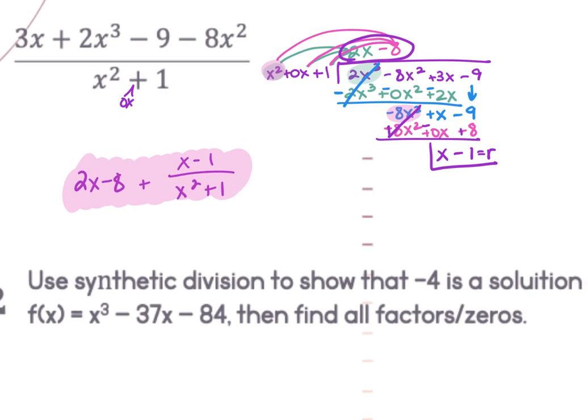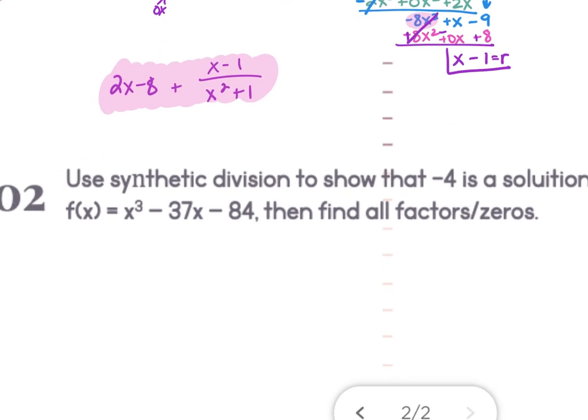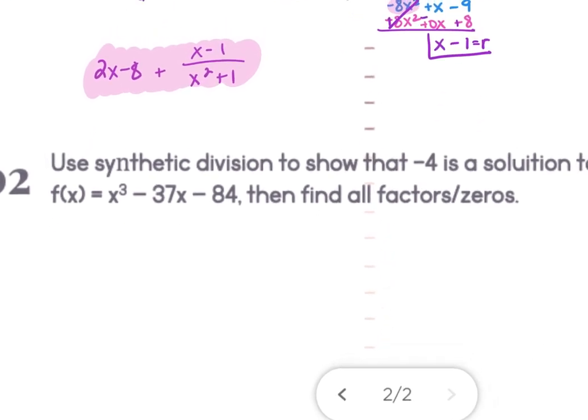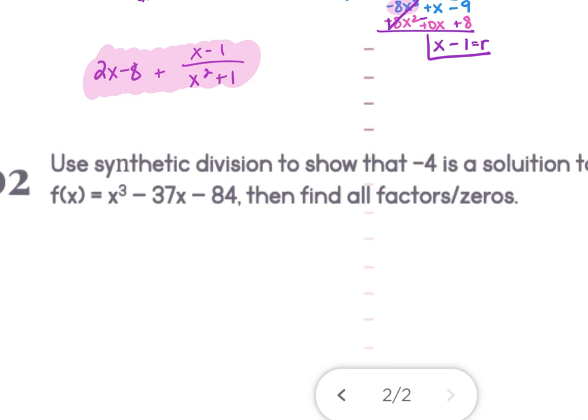Number 2 is use synthetic division to show that negative 4 is a solution, spelled incorrectly, but still a solution, to f of x equals x to the third minus 37x minus 84. Then find all the factors or zeros. So the first part of this is telling you negative 4 is a solution, which means I'm going to put negative 4 on the outside. If it had said x minus 4 is a factor, now I change the sign, but if it just gives you the answer or it says x equals negative 4, we keep the sign the way it is.